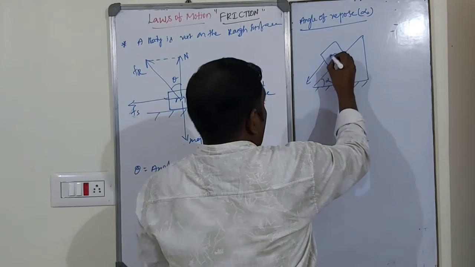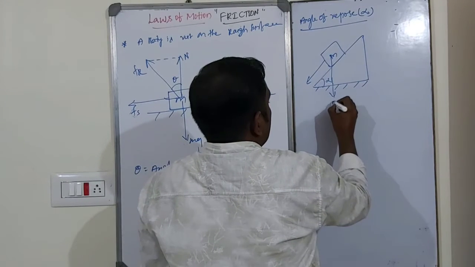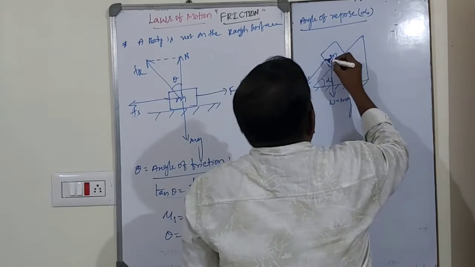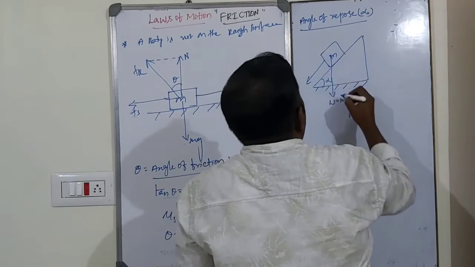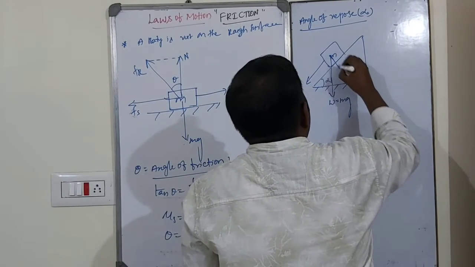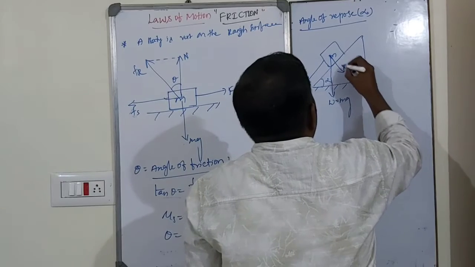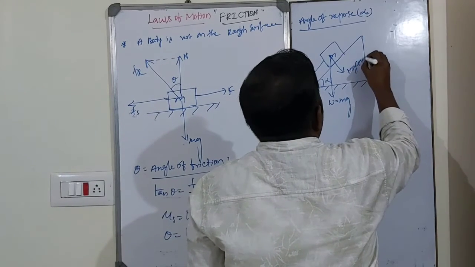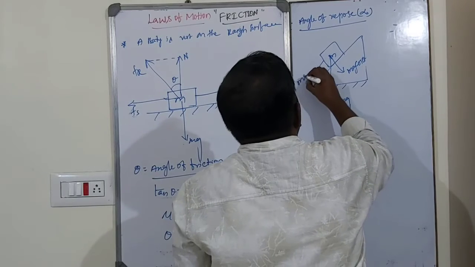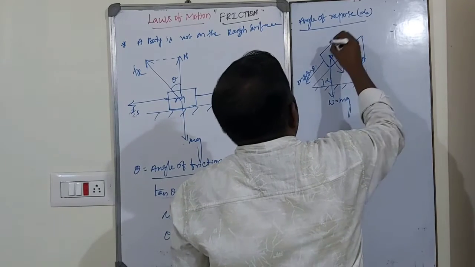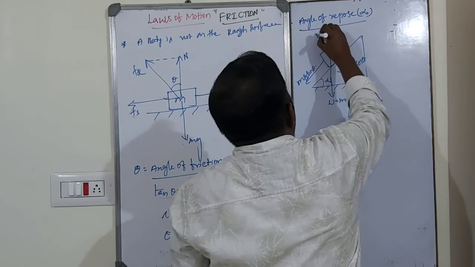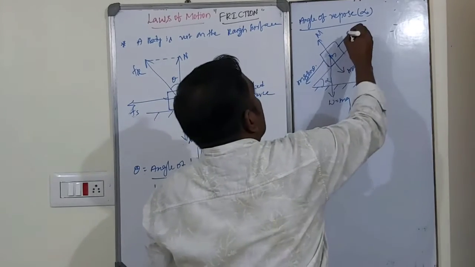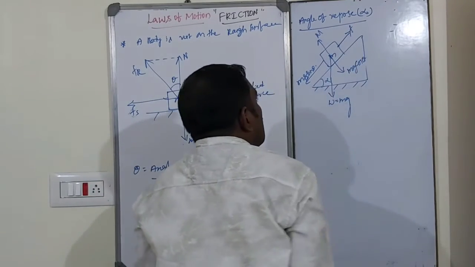The weight of the body always acts in the downward direction. W is equal to mg. The body tends to move like this, so the weight of the body is resolved into two components. The first one, the vertical component, is mg cos theta, and this is mg sin theta. This is the normal reaction. The body moving in this way, then this is the frictional force.